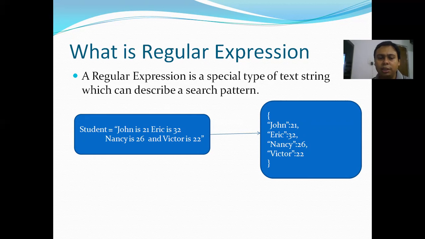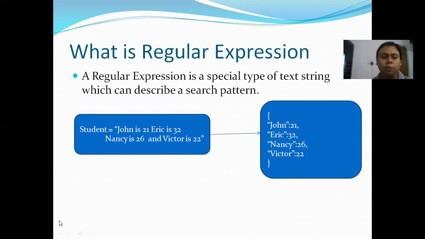Suppose I am writing "Ram is a good boy," and I want to search whether "good" is present here or not. It's a small string, guys. Lots more things are present. So in this particular case, we should use regular expression.